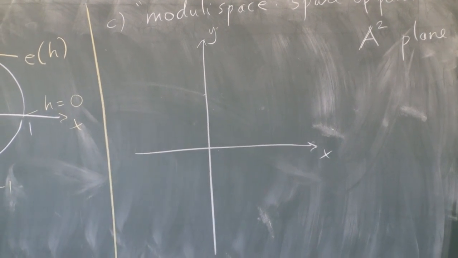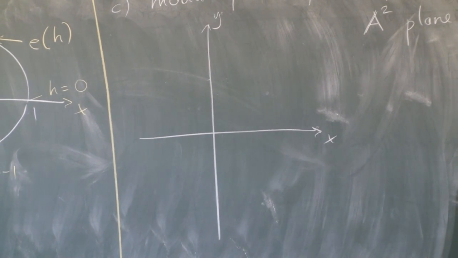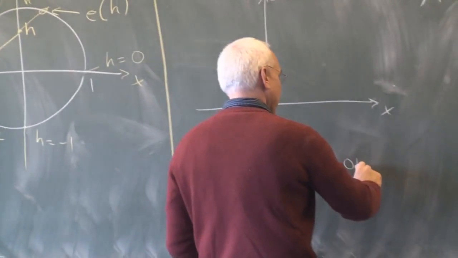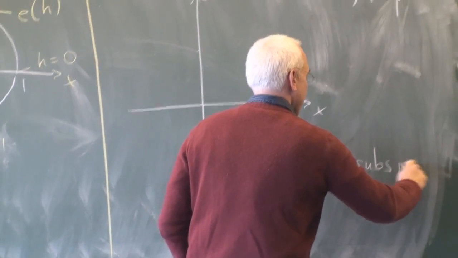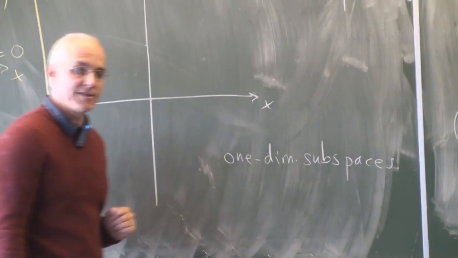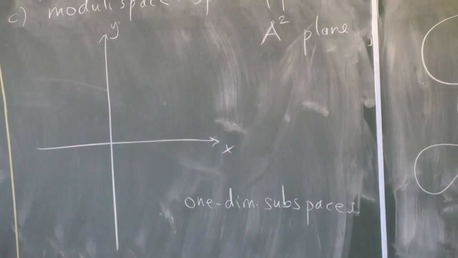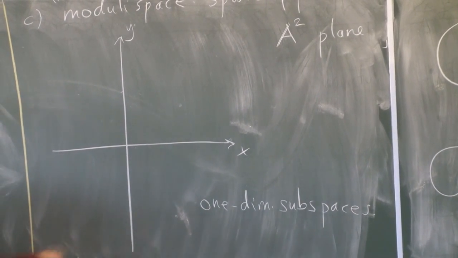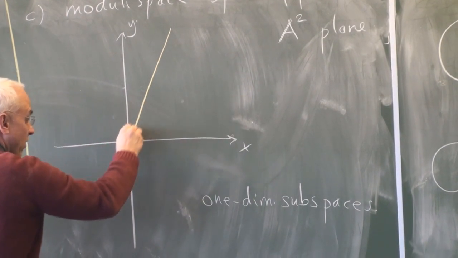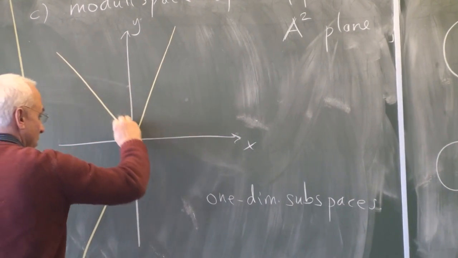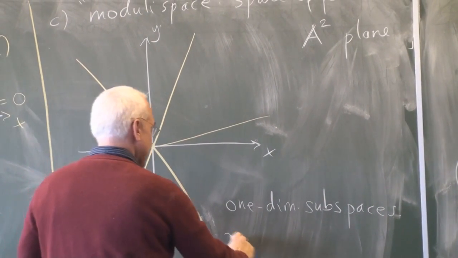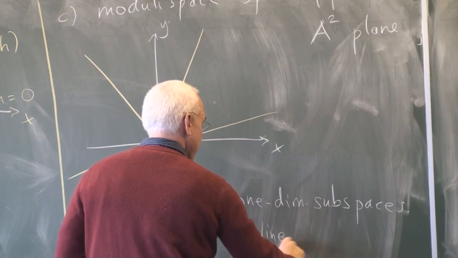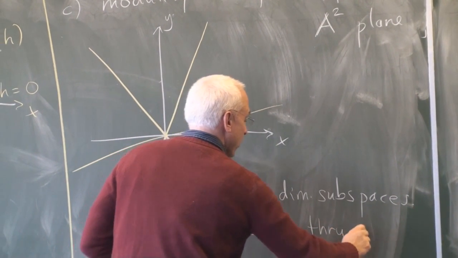And the things that we're interested in here are the one-dimensional subspaces. If you think of this as a vector space, two-dimensional vector space, it has one-dimensional subspaces. And the one-dimensional subspaces are just lines through the origin. All the lines through the origin. So one-dimensional subspaces is the same thing as lines through the origin.